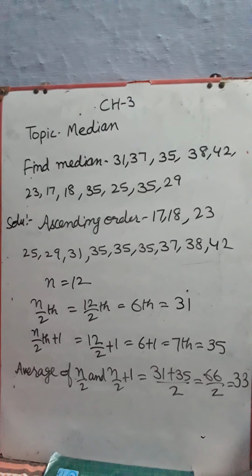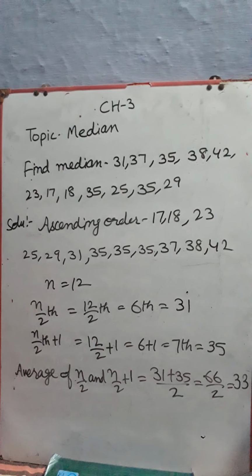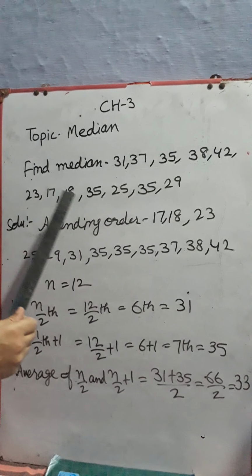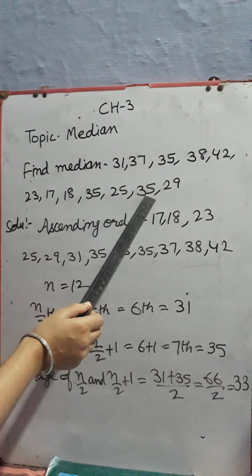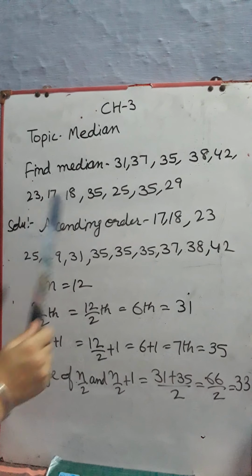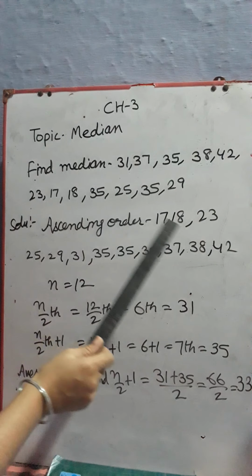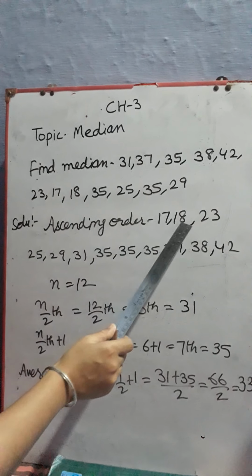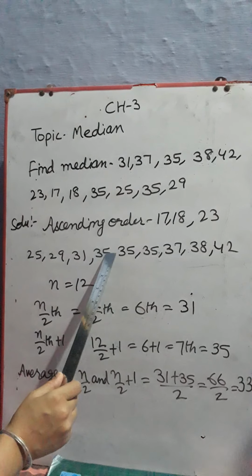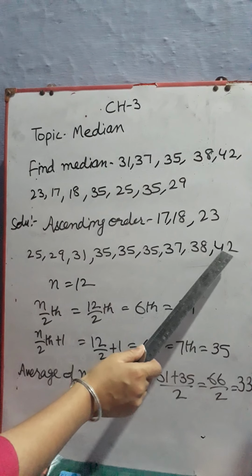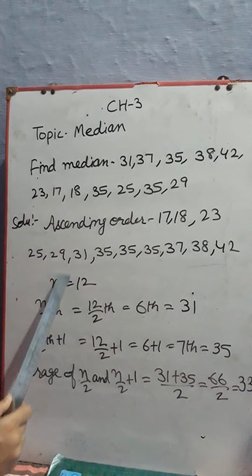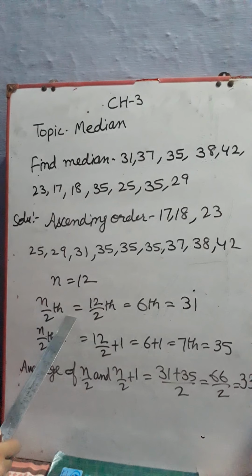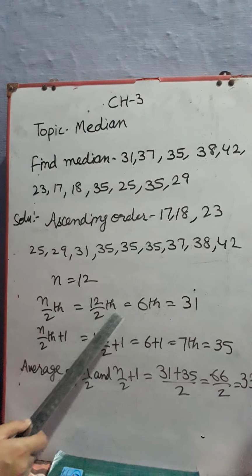Next we have find median 31, 37, 35, 38, 42, 23, 17, 18, 35, 25, 35 and 29. First of all, write this data in ascending order. Then count these numbers 1, 2, 3, 4, 5, 6, 7, 8, 9, 10, 11, 12. N is 12. It is even number. So in it, first we take n by 2th item. 12 by 2 is 6th item.